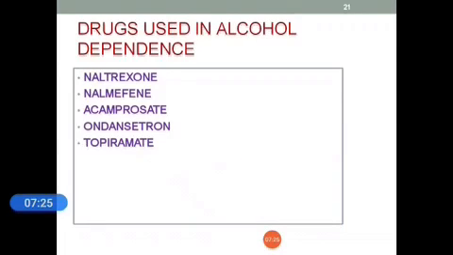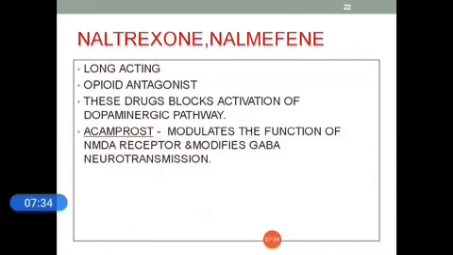Next, drugs used in alcohol dependence: naltrexone, nalmefene, acamprosate, ondansetron and topiramate. Naltrexone and nalmefene are long-acting opioid antagonist drugs. These drugs mainly block the activation of the dopaminergic pathway. Acamprosate mainly modulates the functions of NMDA receptors and also modifies GABA neurotransmission.